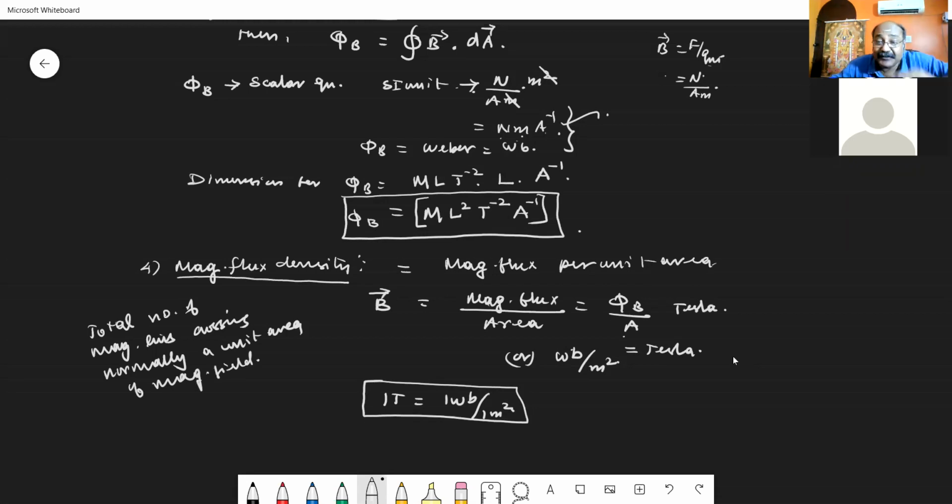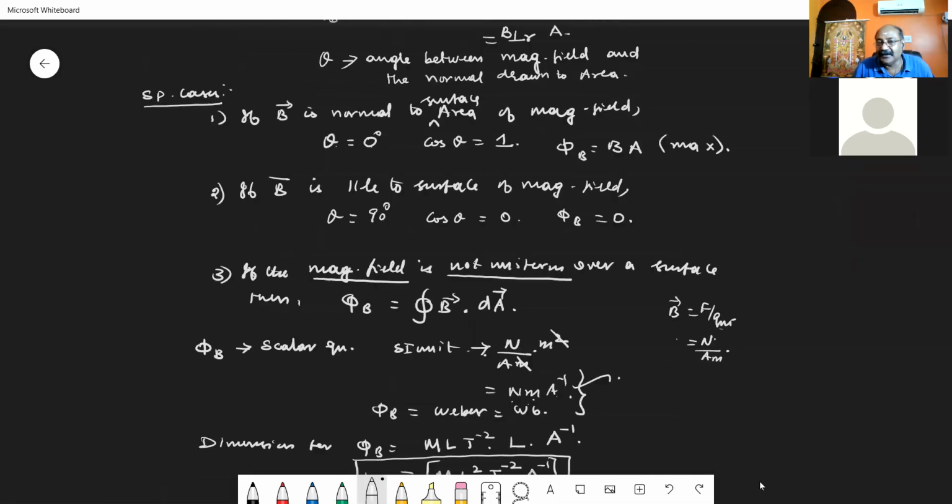Can you differentiate between flux and flux density? The total number of magnetic lines crossing normally a given area is flux. If the area taken is considered to be unity, or 1 meter square, then the total number of lines crossing that unit area is the flux density. Clear? Are you able to understand what I have told?